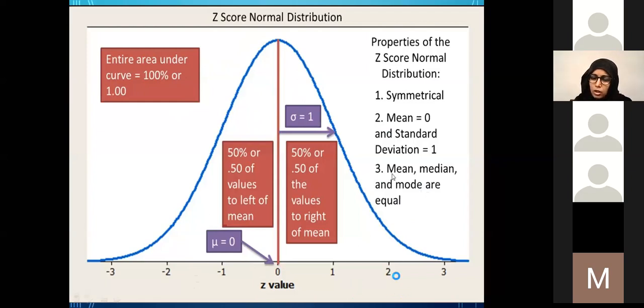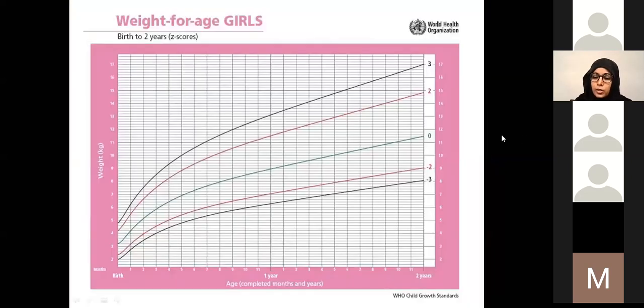And then of course, based on the population data, we calculate the standard deviation score and plot it on the charts available. So here is the WHO chart. It is just one of the examples. We have many for weight for age, height for age, weight for height, BMI, for girls and boys separately, because we know that their expected nutritional indices or measurements are different based on gender. So this chart is for weight for age for girls from birth to 2 years, and it's a Z-score based chart by WHO, one of the commonly used charts.